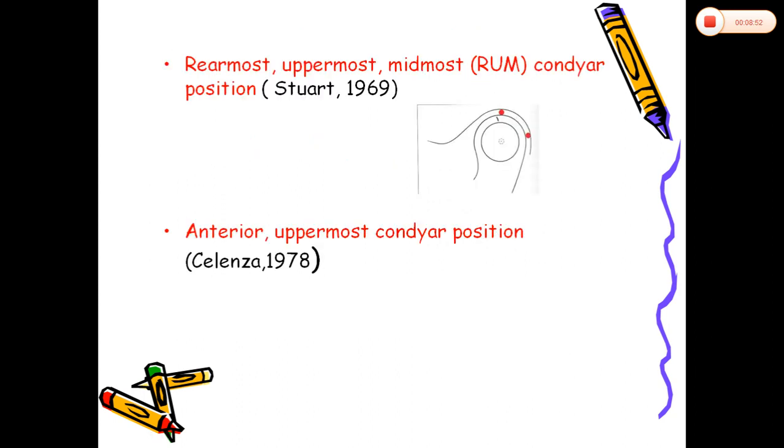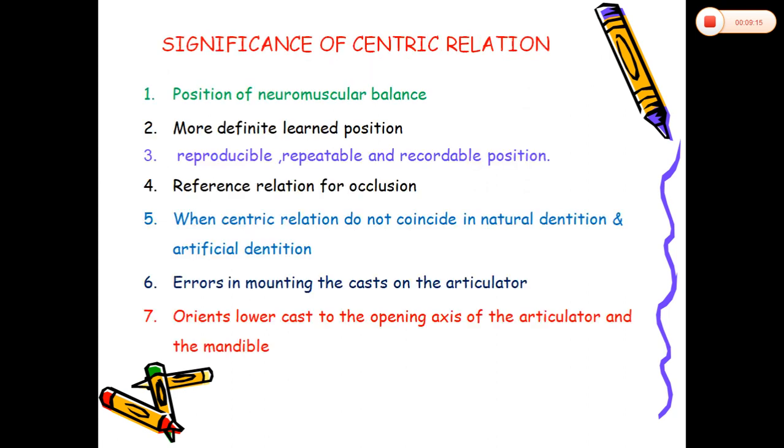Whereas according to Stewart in 1969, it is rearmost, uppermost and midmost. That is the centric position; we simply call it the RUM position. Rearmost, uppermost and midmost condylar position. Whereas according to Sheppard in 1978, it is the anterior uppermost condylar position. Right?